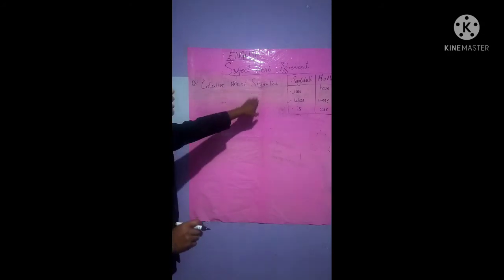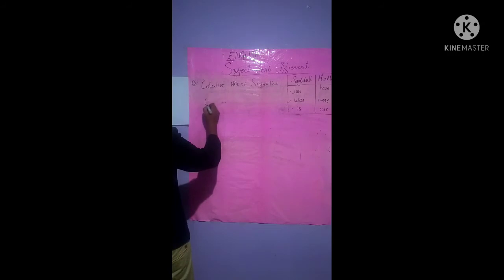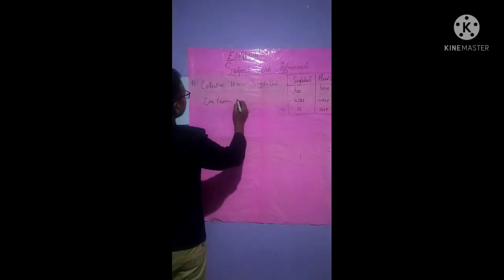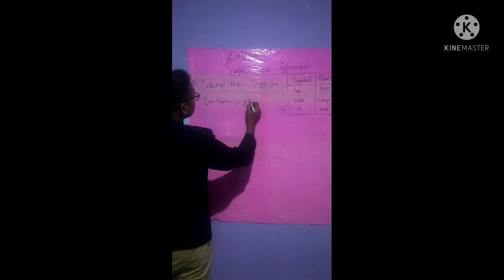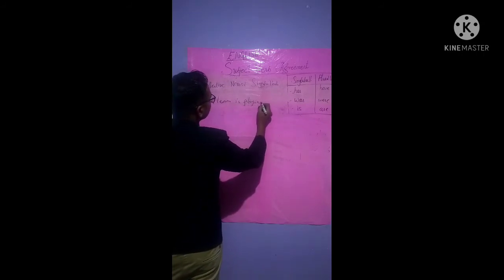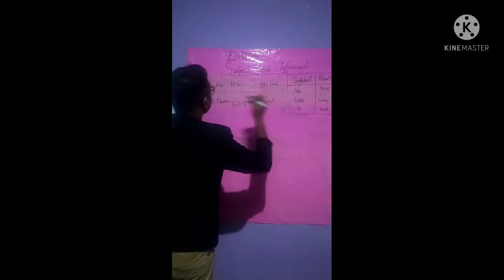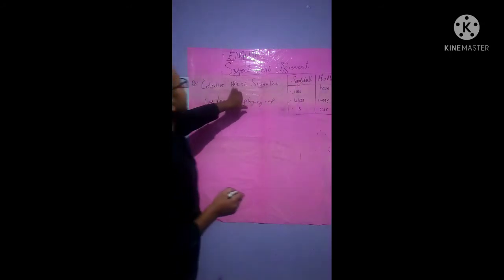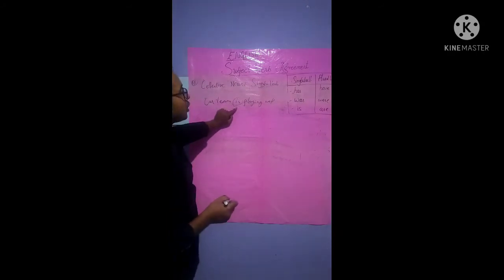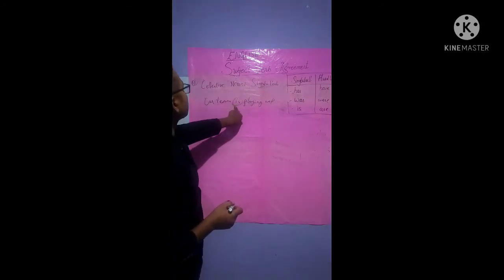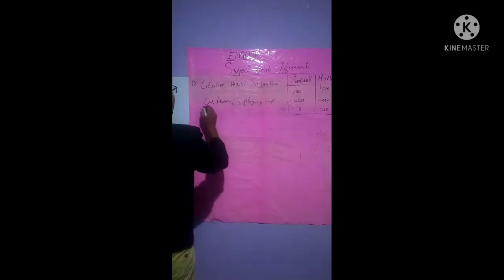We can say that, example, our team is playing well. Now here is is used as a singular verb. See, mostly collective noun plus singular verb is there. That time singular verb is used, isn't it? Collective noun is our team.